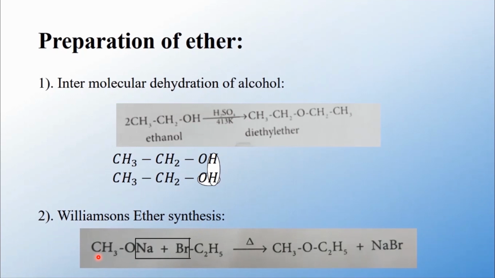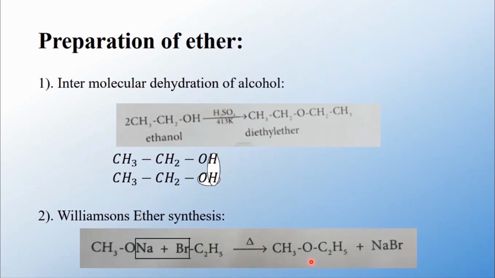Both simple as well as mixed ethers are prepared by Williamson ether synthesis. The example we have given is sodium methoxide heated with ethyl bromide, resulting in the formation of methoxyethane. When an alkyl halide is heated with an alcoholic solution of sodium alkoxide, the corresponding ethers are obtained.